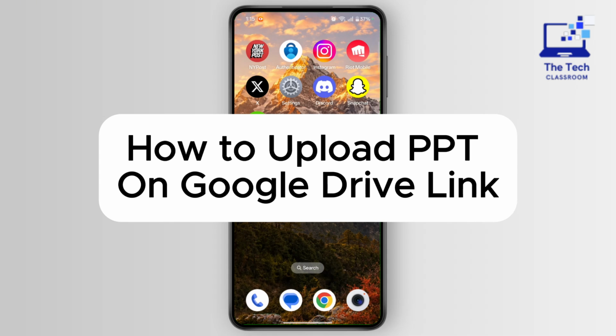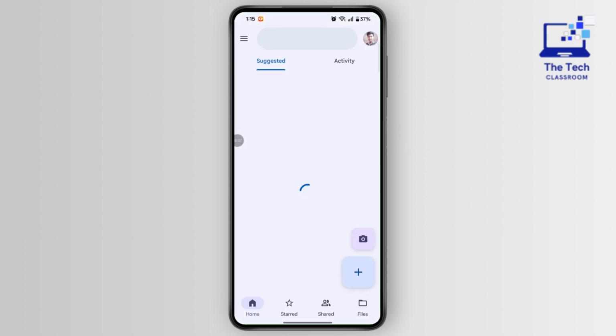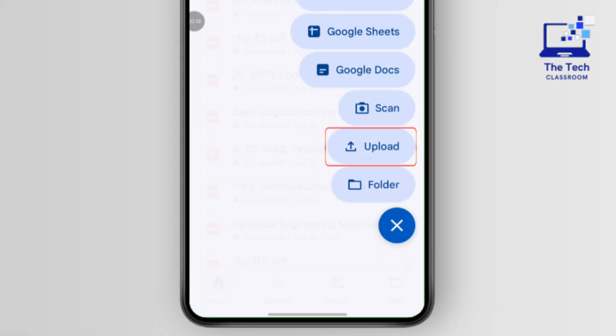How to upload PPT on Google Drive link. First, open the Google Drive app and sign into your Google account if you have not signed in yet. Tap the plus button at the bottom right corner, then select Upload.